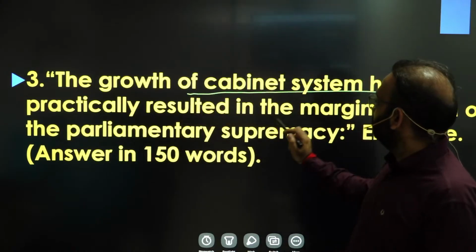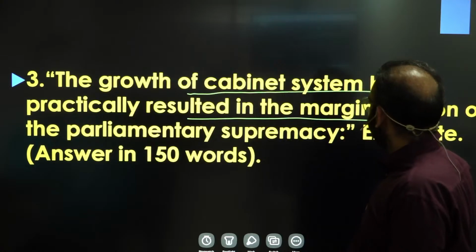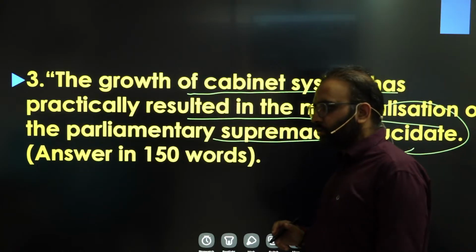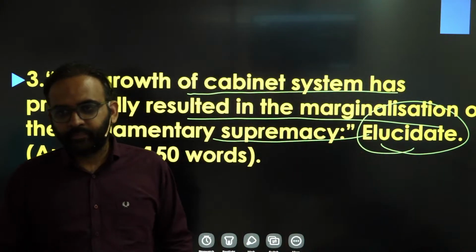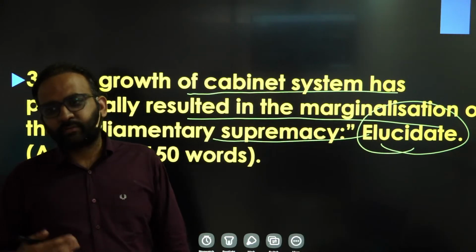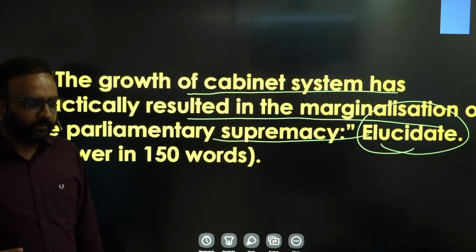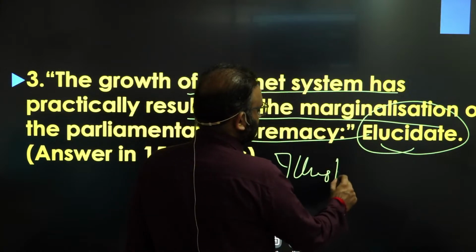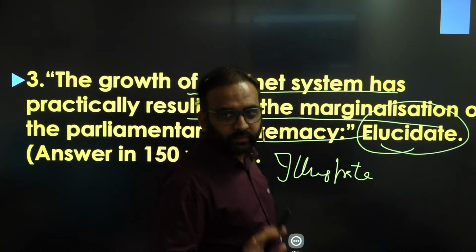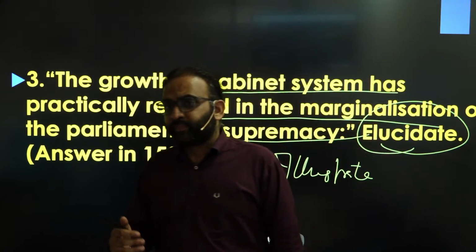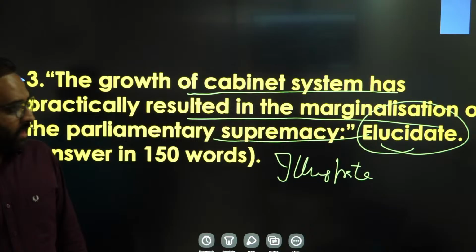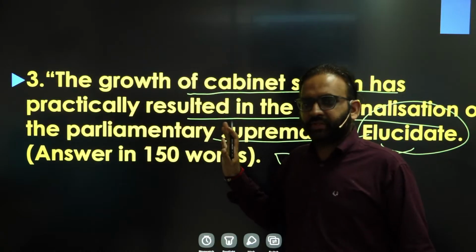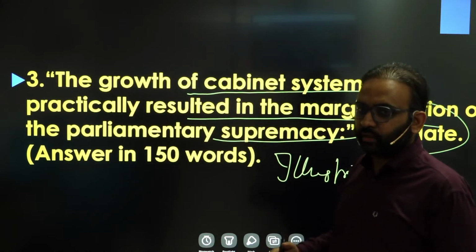Then the second question is: the growth of cabinet system has practically resulted in the marginalization of parliamentary supremacy. The tail word is elucidate. It means just simply explain the statement, and if possible with examples. Sometimes we also use the tail word illustrate, which means explanation with examples or illustrations. Elucidate means simply explain. Do not go beyond the statement; you do not need to examine or analyze it.